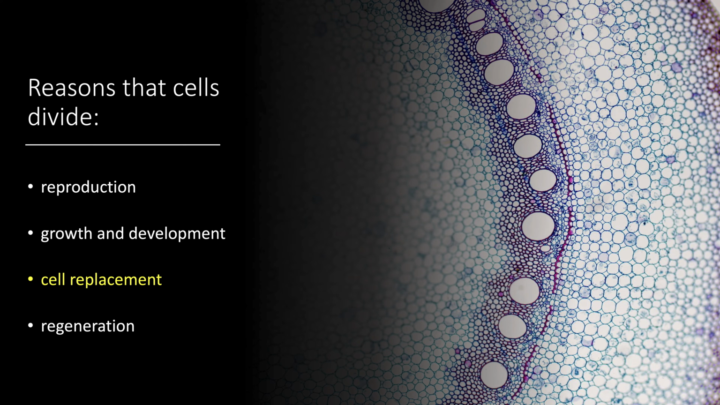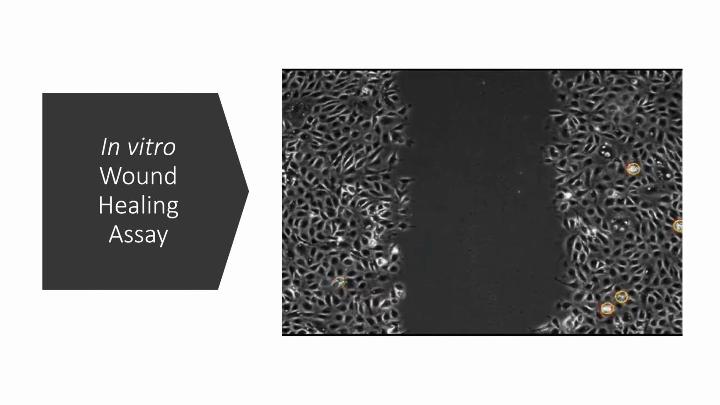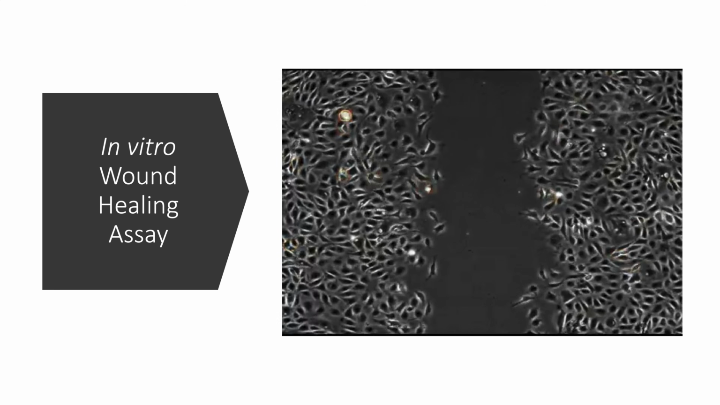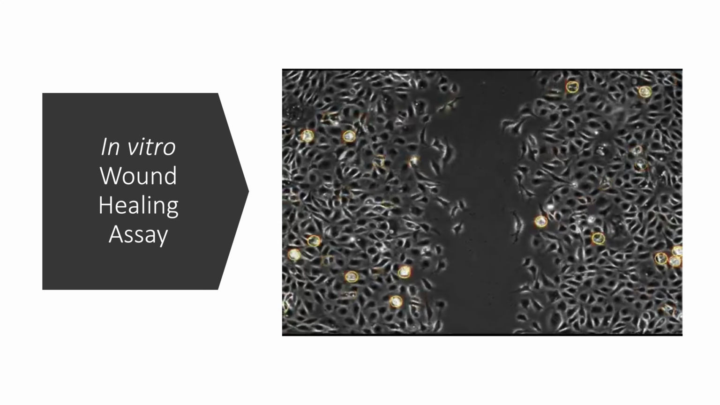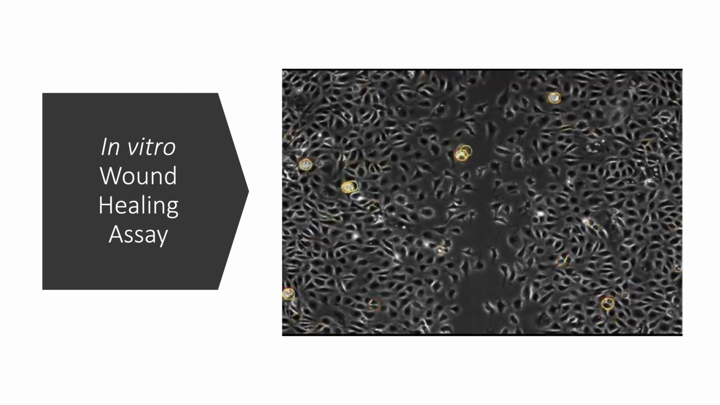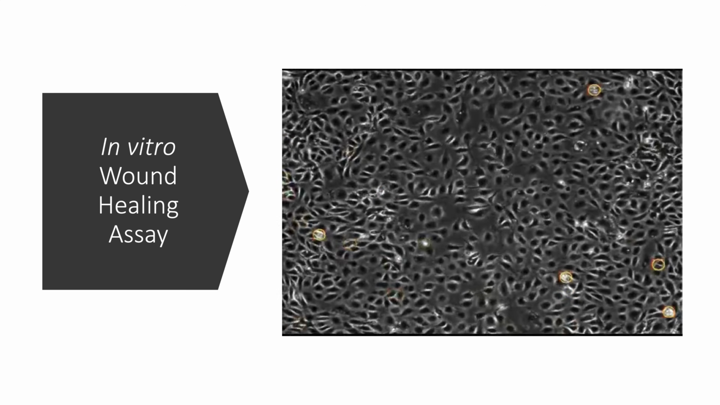Reason number three that cells divide, sometimes cells need to be replaced. For example, your skin cells are being sloughed off all the time, and the cells that line your digestive tract, same thing. They need to be turned over constantly or you would run out of cells. You can also think about wound healing. This video shows an in vitro wound healing assay in which each mitosis is circled in red or yellow. So these are cells in cell culture, and they're allowed to grow to populate the whole plate, and then an artificial wound is made. You can see them both migrating as well as dividing to fill in that gap.